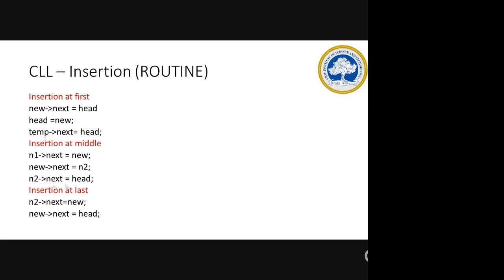First my N1 is my head node. I find out whether that is the location to be inserted. No. So my N1 will move to the next and the previous one will take N2. So N1 and N2, you can keep it there.